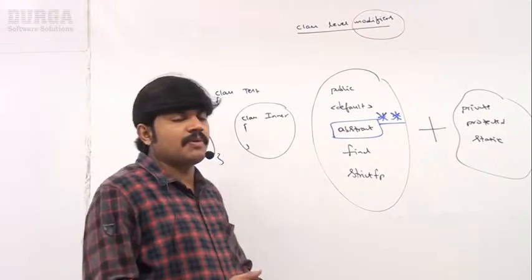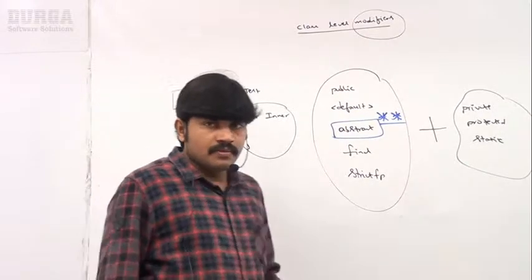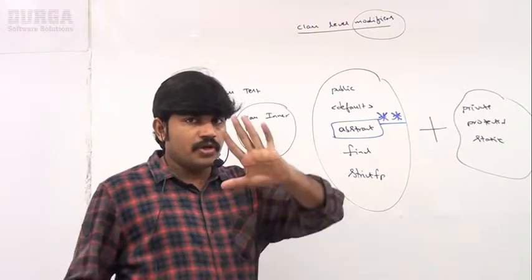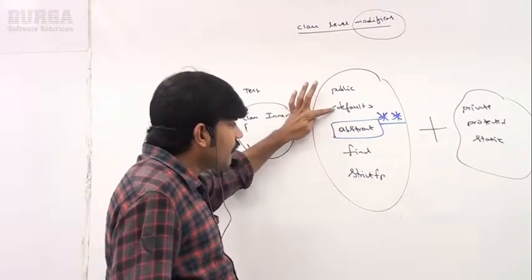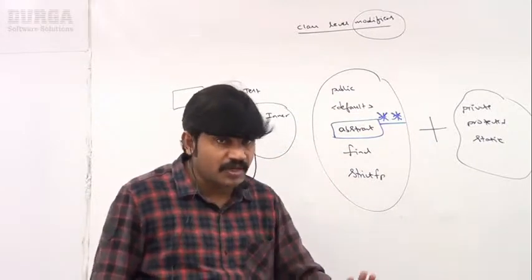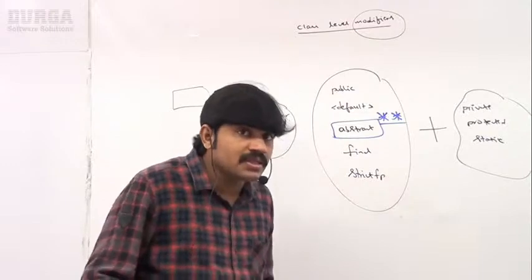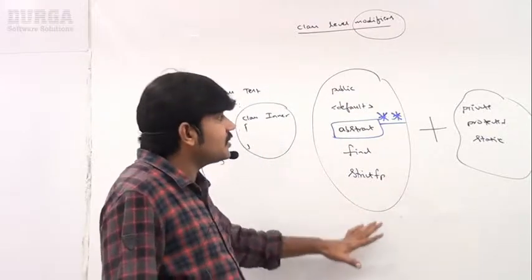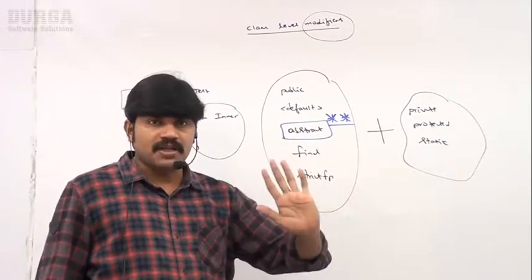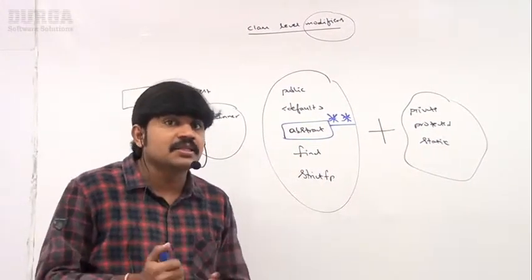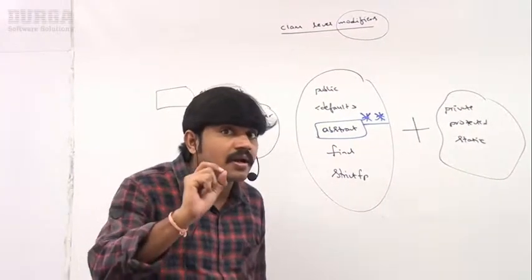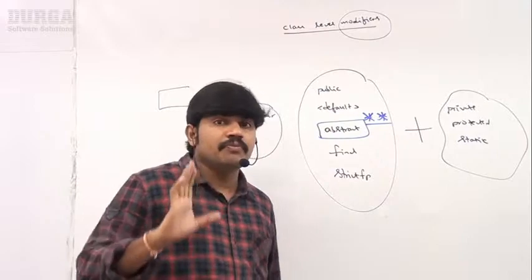Which modifiers are applicable for top level classes? 5 modifiers are applicable: public, default, abstract, final, strictfp. Next, which modifiers are applicable for inner classes? These 5 plus 3 modifiers. But among these, for the exam's sake, the abstract modifier is the most important concept.